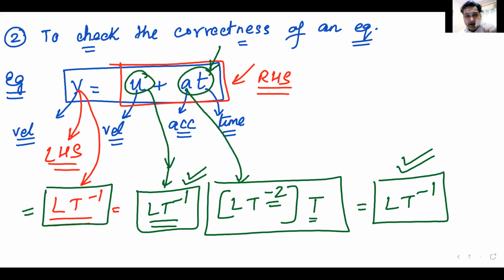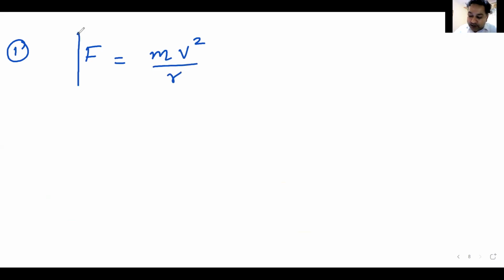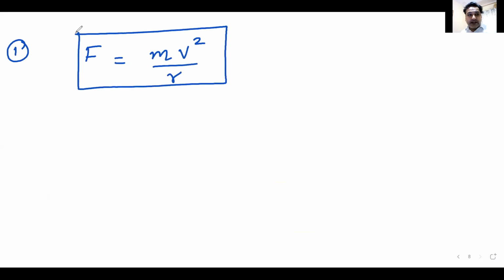Okay. Now I'll give you one question and see if it is correct or not. See if this equation is correct or not. F is equal to mv square by r. You have to tell me whether this equation is correct or not.